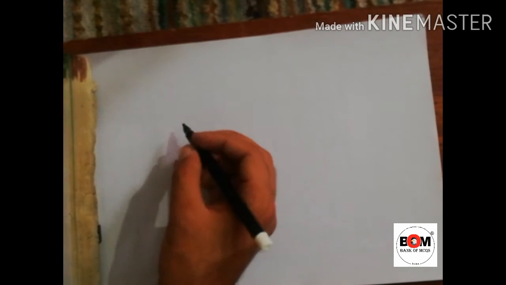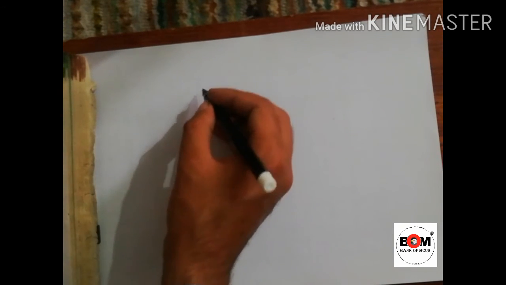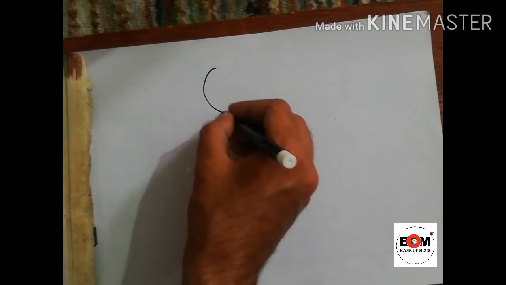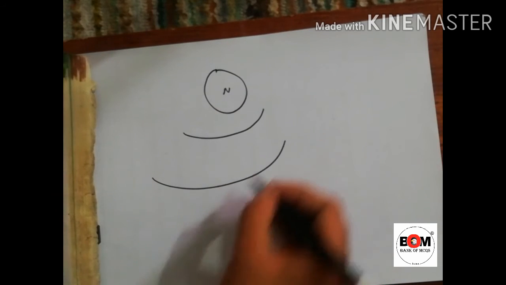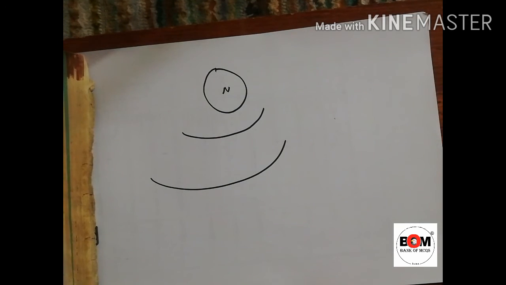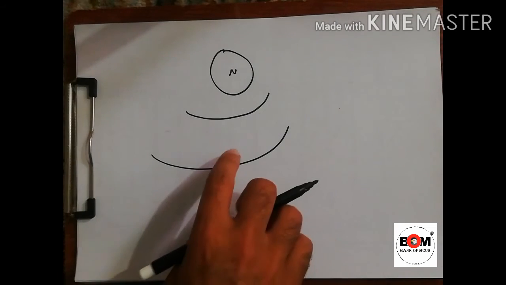Let's consider an extreme example in which the electron loses all its energy in a single collision. If this is the nucleus and this is the shell, in continuous X-rays it works the other way.